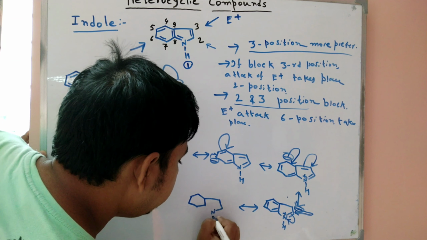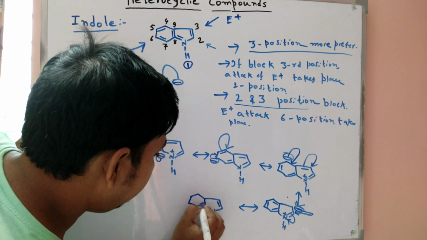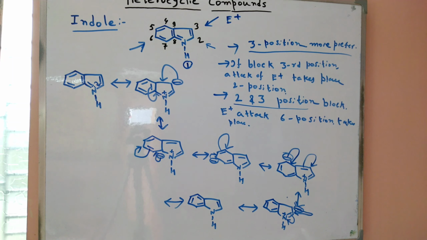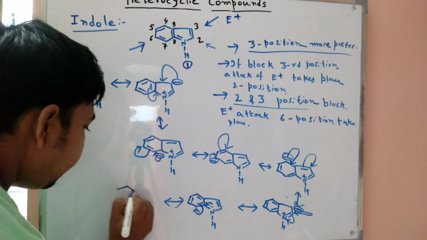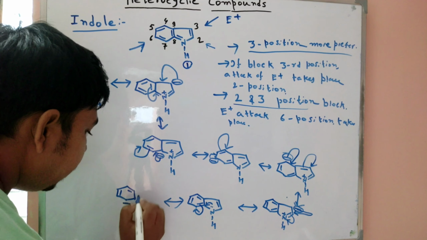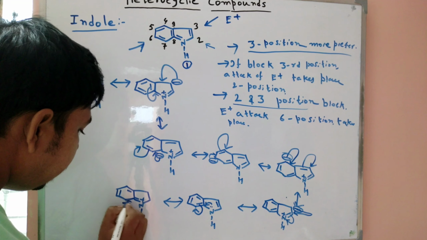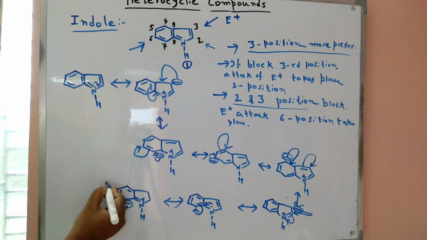So what is the structure? Then the double bond is shifted here, and a structure is formed. But now, following that pattern, the lone pair of nitrogen can take part in conjugation. So now the plus charge is formed here, and then this minus charge can also participate. So this one is present here.